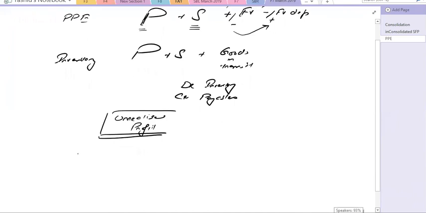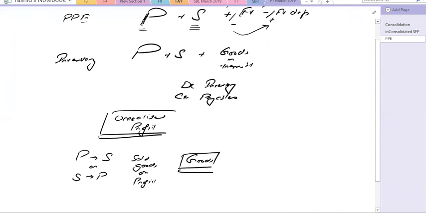The concept is that parent has sent goods to the subsidiary, or subsidiary has sent goods to the parent, sold on profit. So now they have goods, and these goods include the profit which has been charged either by the subsidiary or the parent.